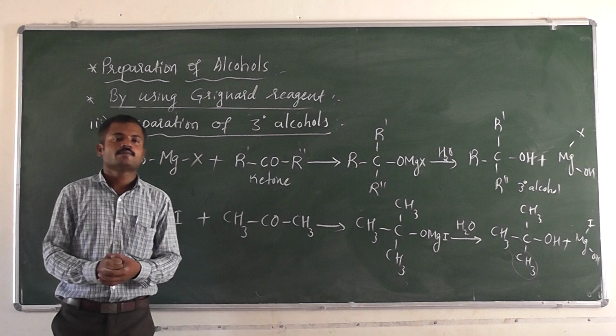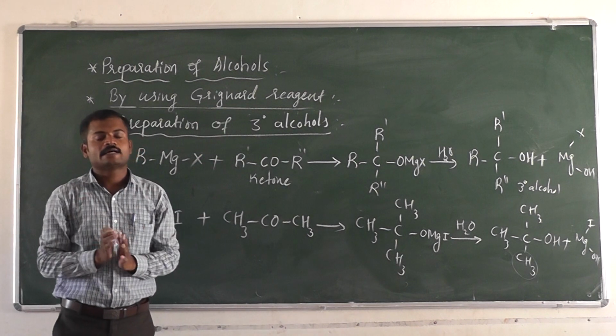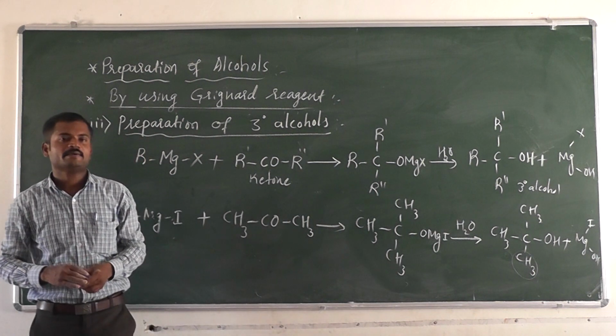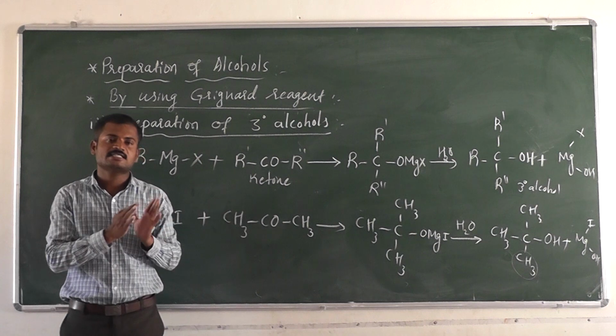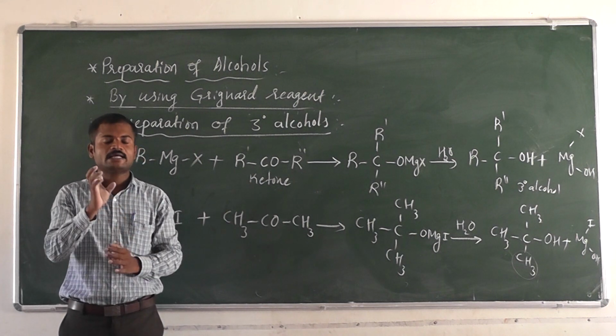So this is about preparation of alcohols by using Grignard reagent. Primary alcohols can be prepared when the Grignard reagent is treated with an aldehyde, we should take formaldehyde.